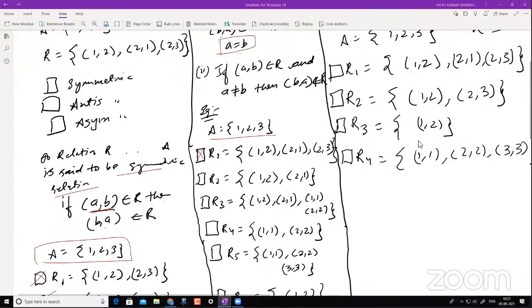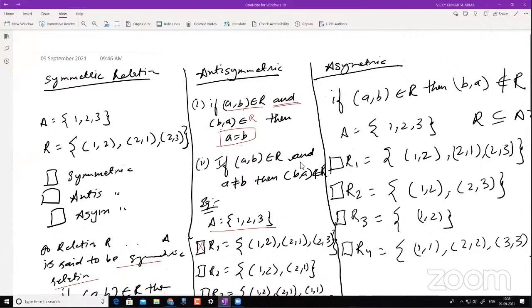Now you have set A and it has elements. Sir, in R1, 2 comma 2. I'll tell you. Let me finish this, you will be able to understand all of it. Sir, please repeat this definition. Yeah, sure.